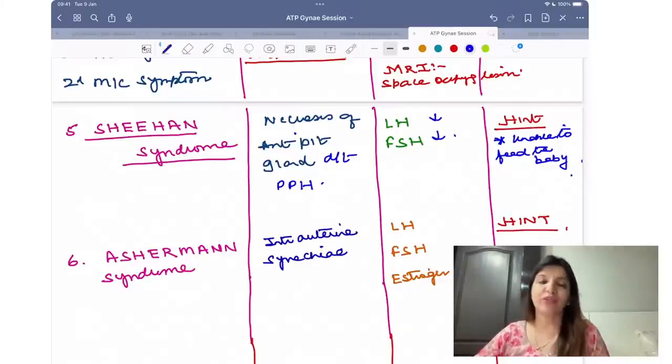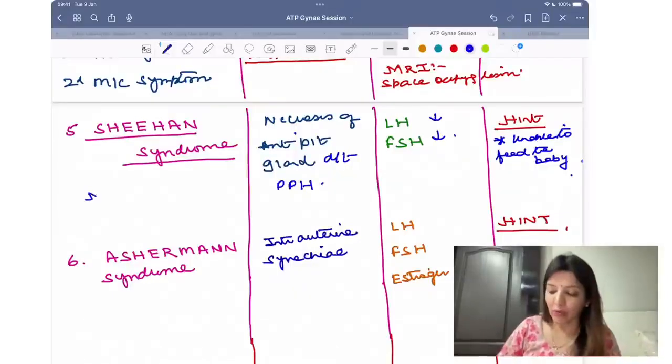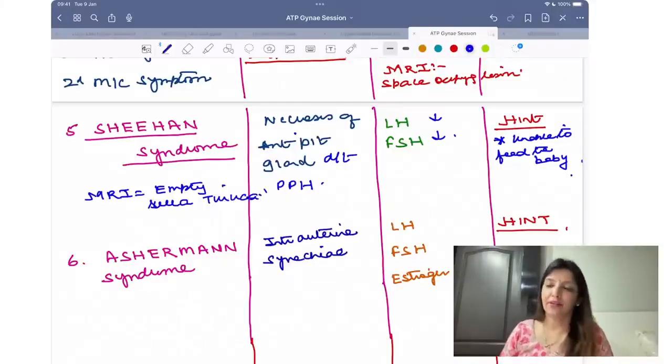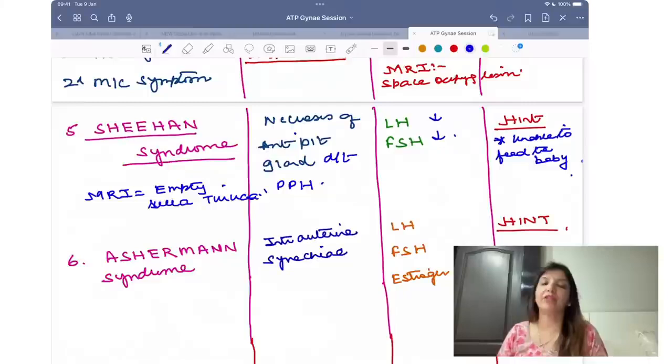Then I come to know that there was Sheehan syndrome. When I am going to do MRI, I am going to get empty sella turcica. Inability to breastfeed the baby is the complaint with which a patient of Sheehan syndrome is going to come to you.